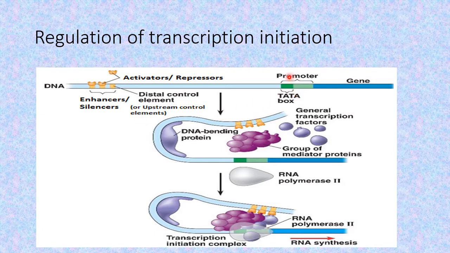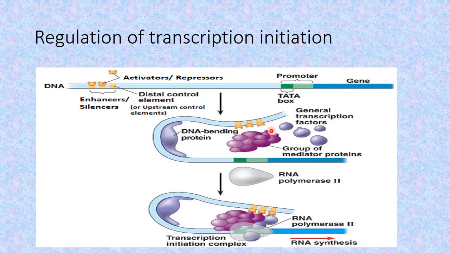Upstream and downstream means towards the 5' end from the start point, that is upstream, and towards the 3' end from the start point, that is the downstream point. So these activators and repressors bind to specific nucleotide sequences present in the DNA molecule. These sequences are known as the enhancers or the silencers.